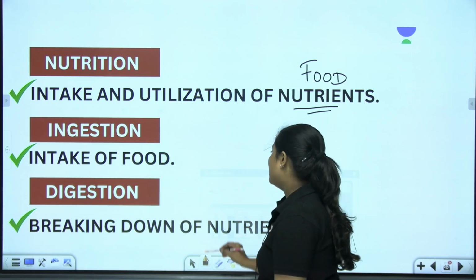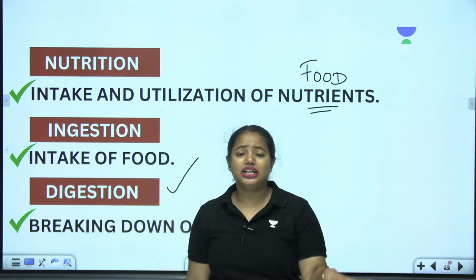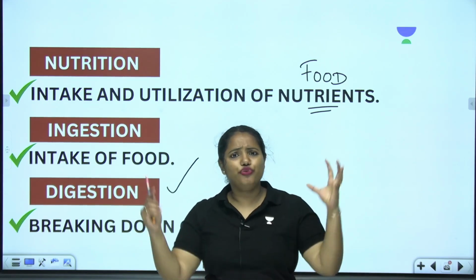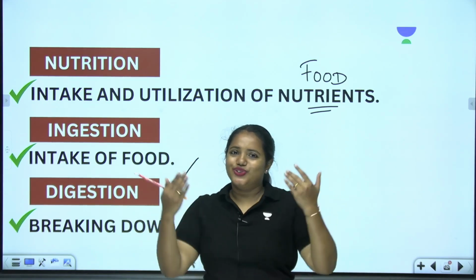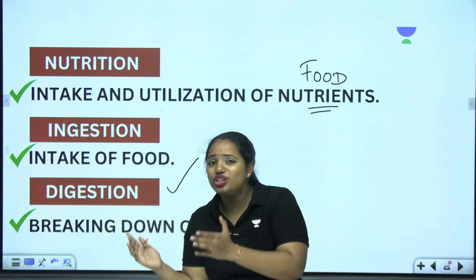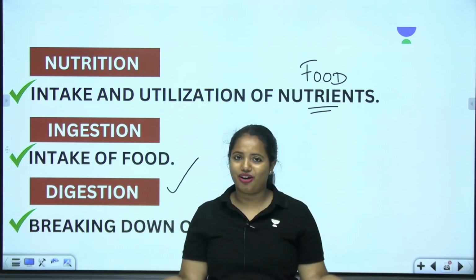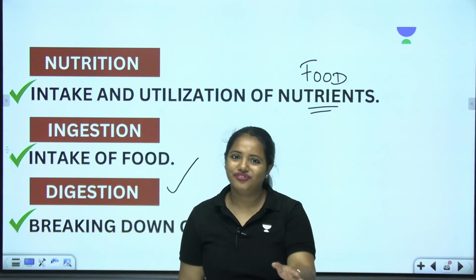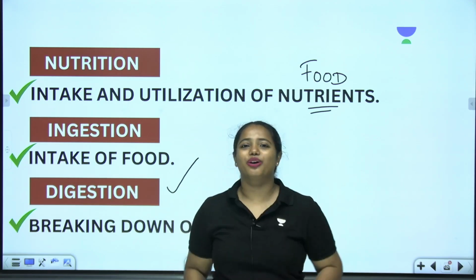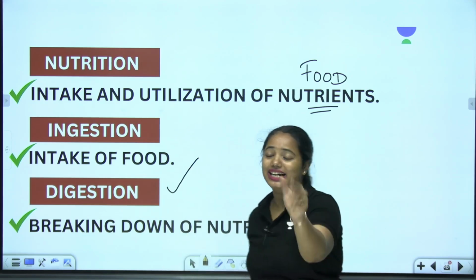And what about the third one? It's nothing but digestion. What is meant by digestion? I told you that you will get nutrients out of your food. These nutrients are actually very complex in nature, so they have to become simple forms. The conversion of the complex substance into a simpler form can be called digestion. Very simple, right? The nutrients that you get from the food undergo breakdown to become simple components. So this can be called digestion.